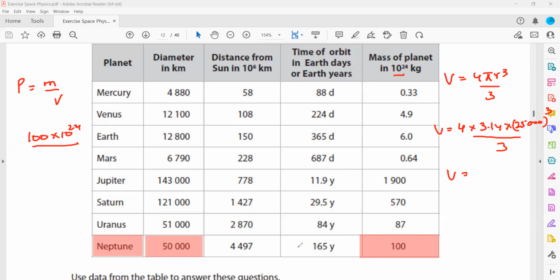Why 10 to the power? Because it's written here, the unit you can see, the mass of the planet is given in 10 power 24 kilogram. So it's 100 into 10 power 24. This is 87 into 10 power 24. It's given in the table that the mass is like 100, then exponent 10 power 24.